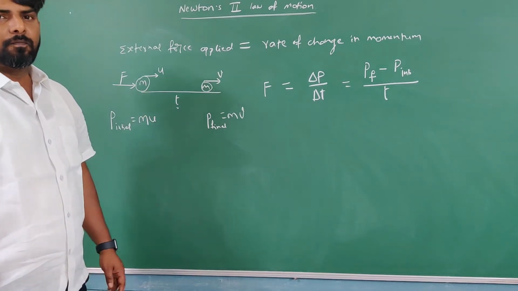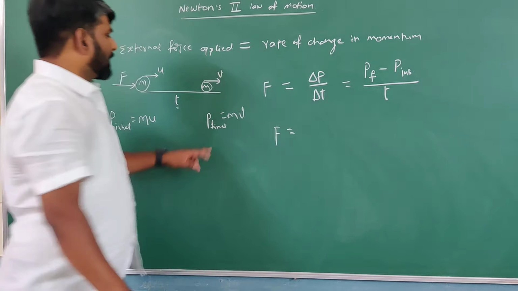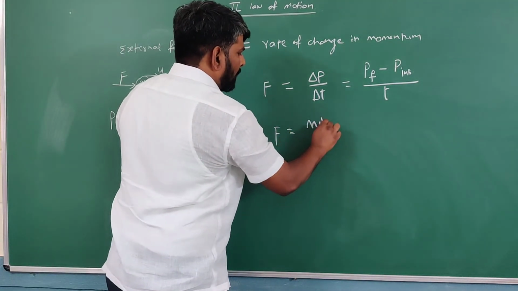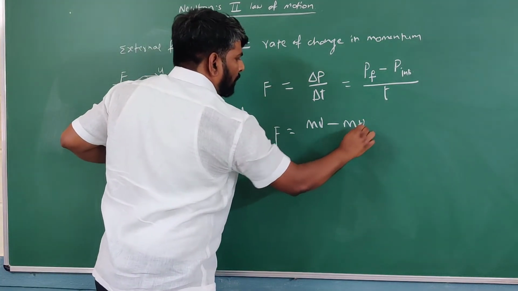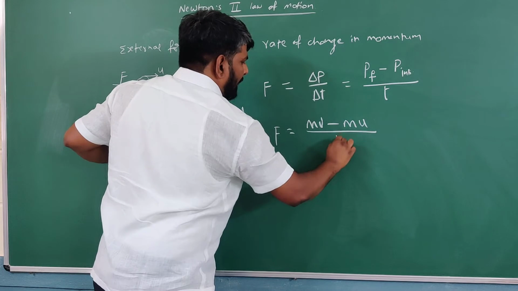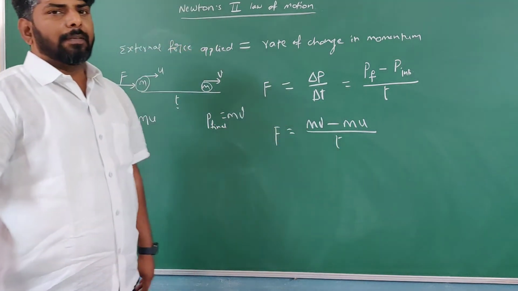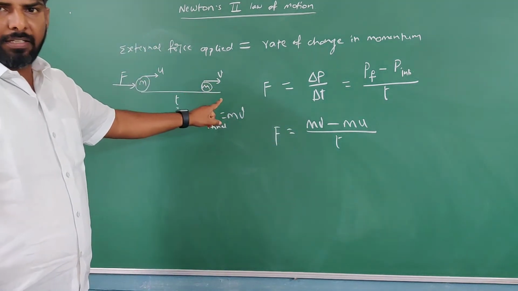Therefore F is equal to, what is the final momentum here, students? mv. What is the initial momentum? mu. What is the time? t. That's it. So F equals (mv minus mu) by t. Students, here is m constant or variable in this case? Constant.